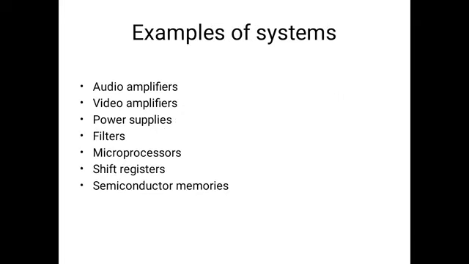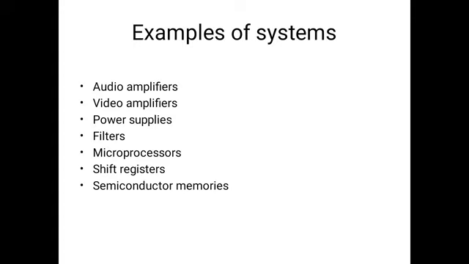Now these are the examples of systems. Various types of filters, amplifiers, and communication channels are examples of electrical systems. Big systems like a TV set are the interconnection of small systems like IF amplifier, video amplifier, sound amplifier, etc.